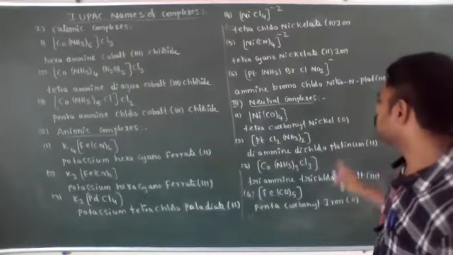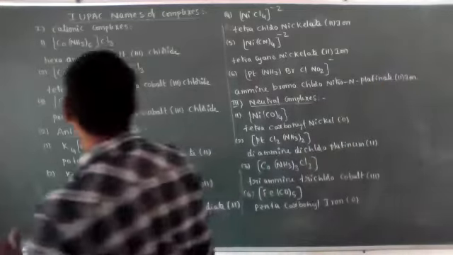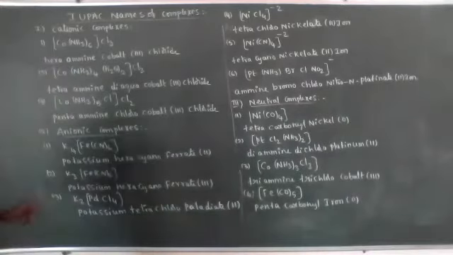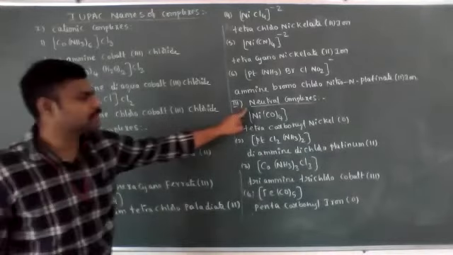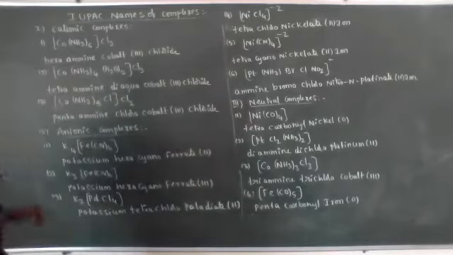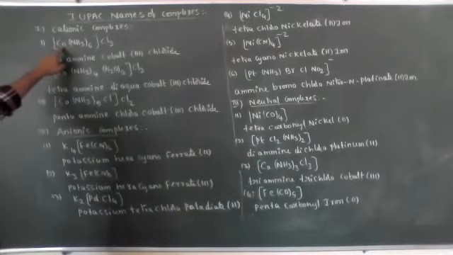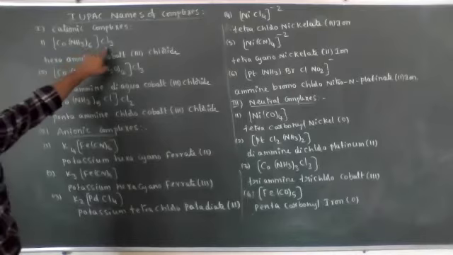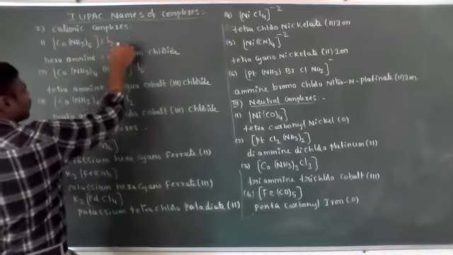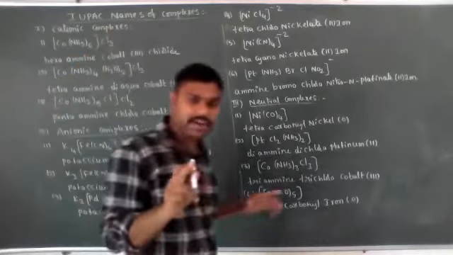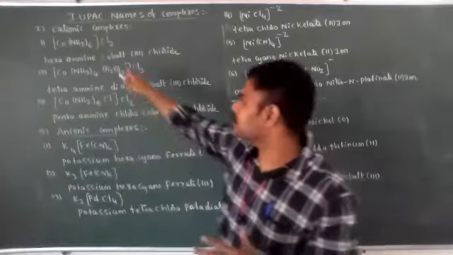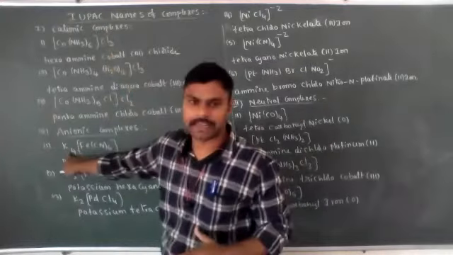Okay, students. Let's see some common important examples of cationic, anionic, and neutral complex compounds. Let's see [Co(NH3)6]Cl3. This Cl3 is the anionic sphere and the complex is the cationic sphere.